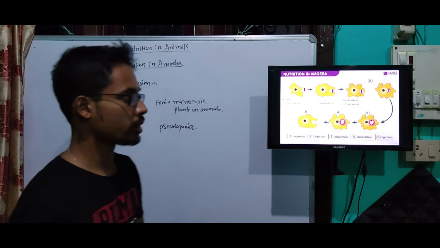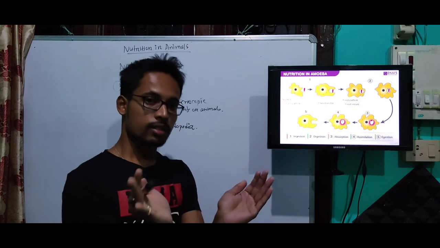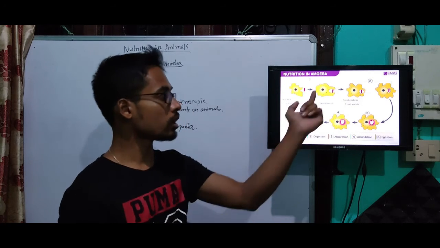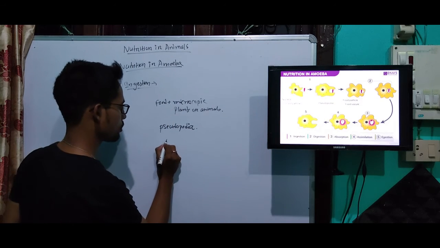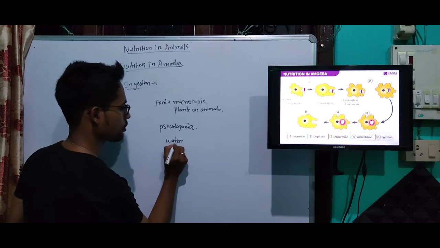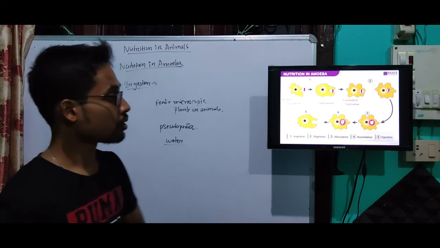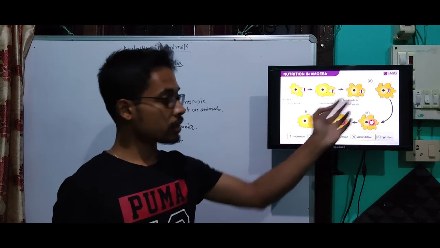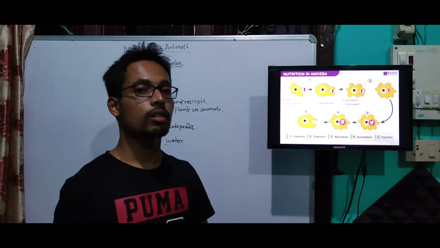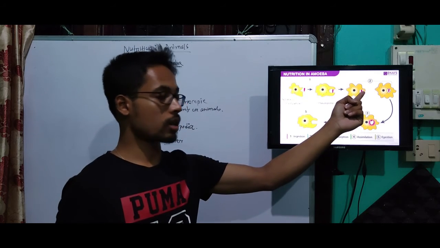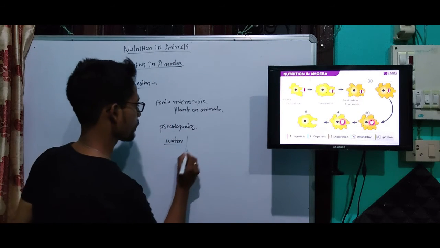It gradually surrounds the food particle. Amoeba lives in water. Next, it completely engulfs the food particle with some amount of water inside, forming a food vacuole.